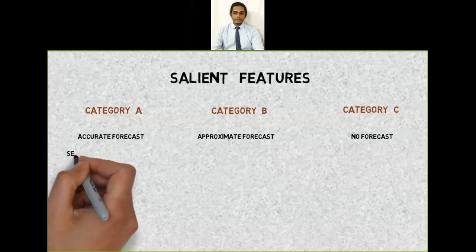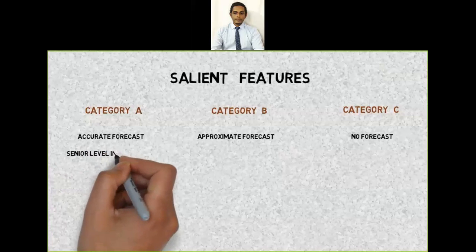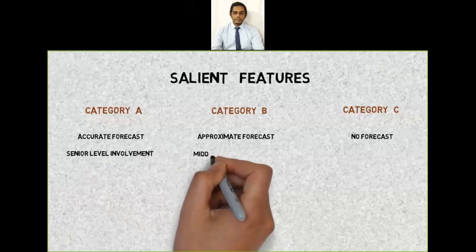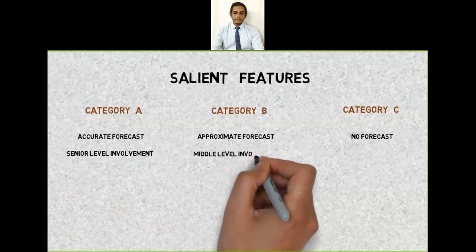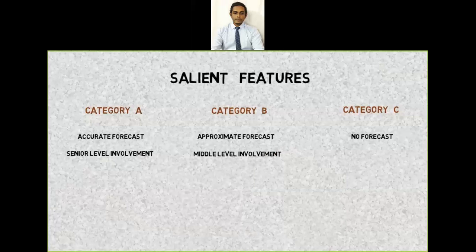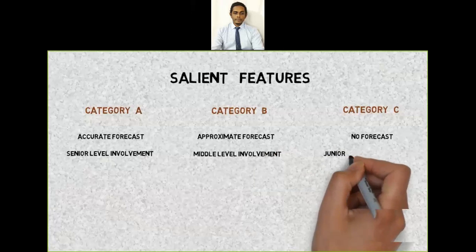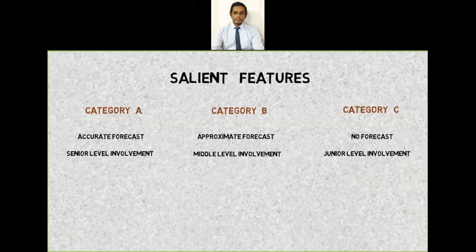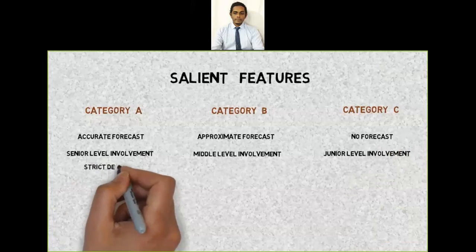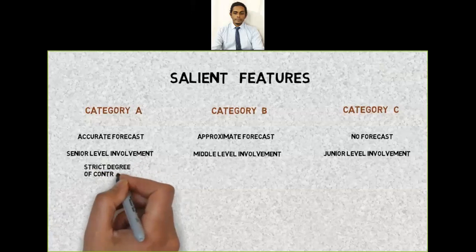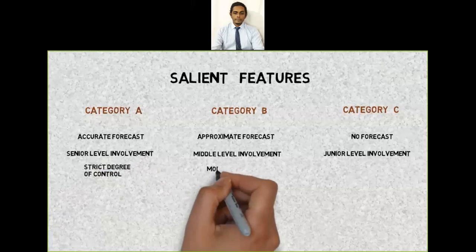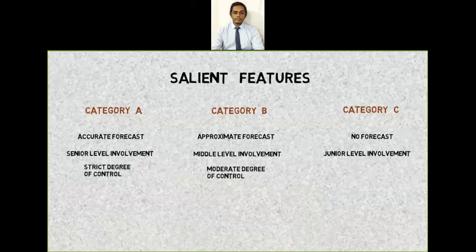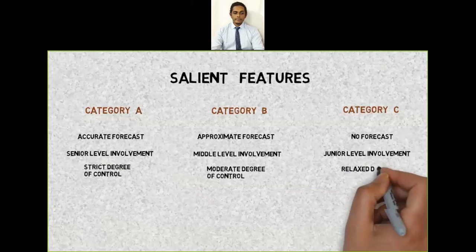Category A materials require involvement of senior level for purchasing. Category B material requires involvement of middle level for purchasing, whereas category C materials require junior level staff for purchasing. Strict degree of control is maintained in material A Moderate degree of control is maintained in material B, and relaxed degree of control is maintained in material C.